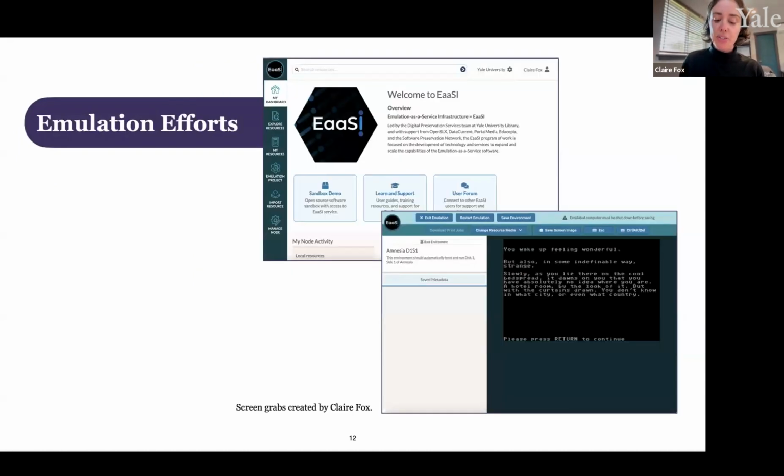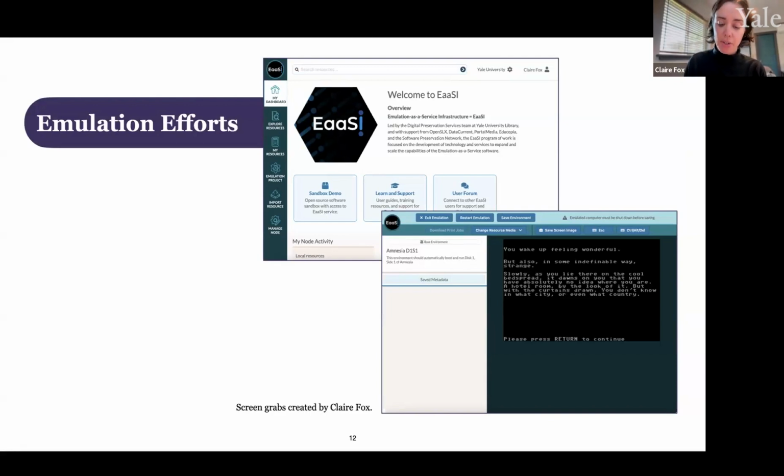The last case I'll speak to is the second wall case in the alcove, which is titled Emulation Efforts. I spoke earlier about the fact that we use emulation to provide access to digitally created materials. And in the case of Amnesia, we're using an emulator that is specifically built to mimic the Commodore 64 computer. There are also emulators that mimic other obsolete computers, some of which have robust user communities, and others that are at different points within their own digital life cycle.